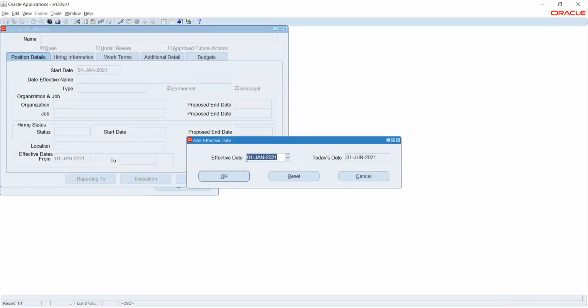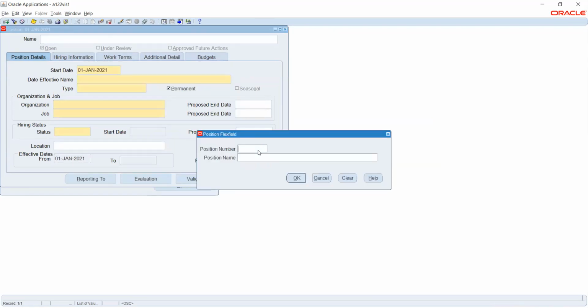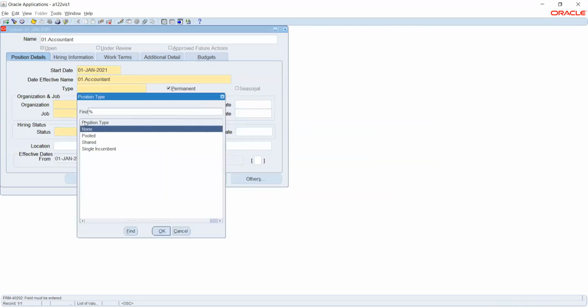Okay. So here we can see this is 1st Jan 2021. So I'll just say okay, and I'll say 01, and it's accountant. Okay, then we have the position type.